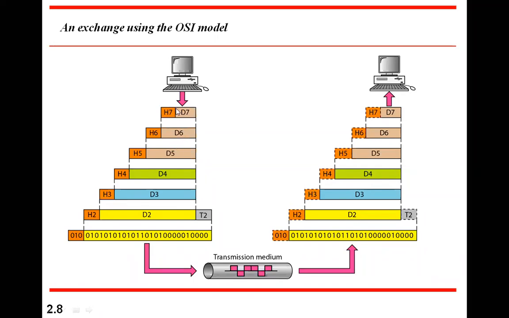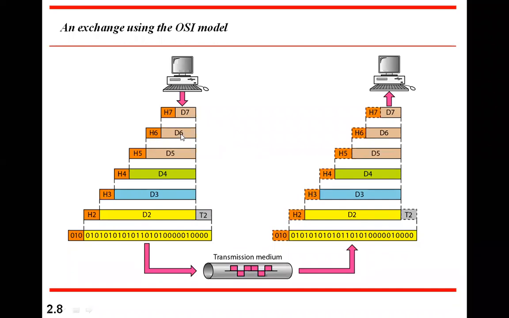See, at the application layer, the actual message part is only D7, whereas H7 is its header. But when it comes to the presentation layer, H7 plus D7 together becomes the message part. Then it adds its own header H6.